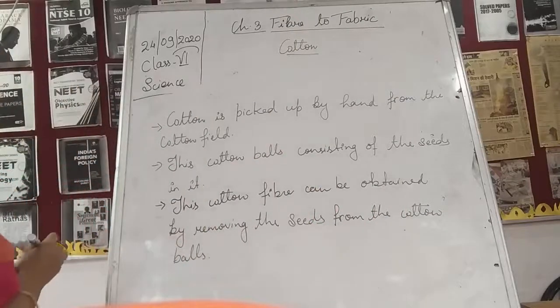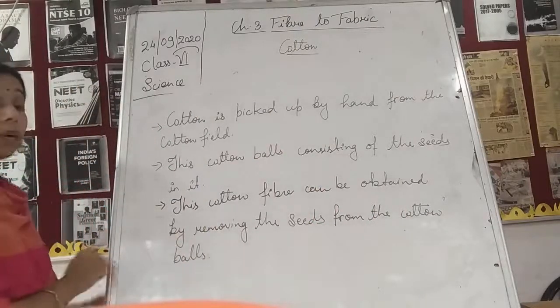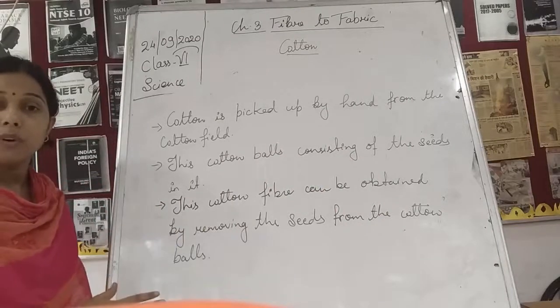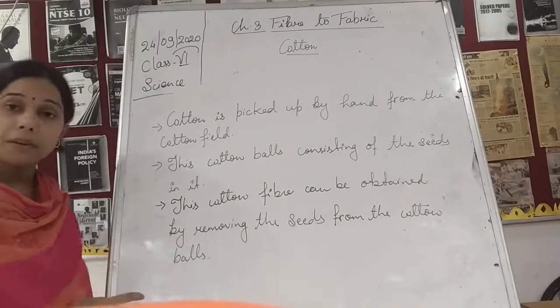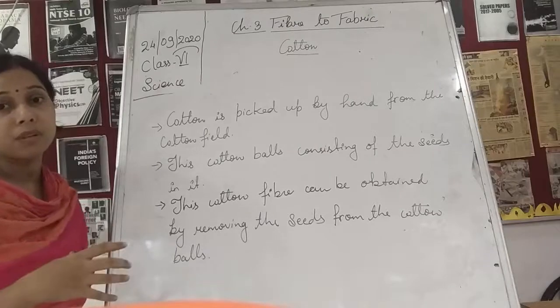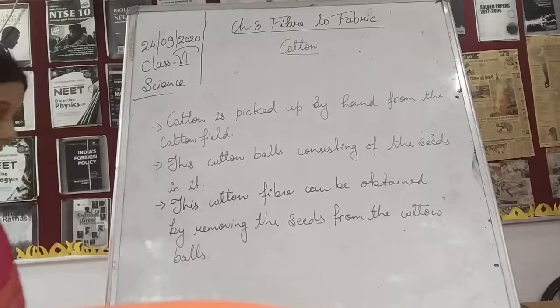Now we'll take the cotton fiber and remove it, and the process of the removal of the cotton fiber from the seeds is known as ginning.